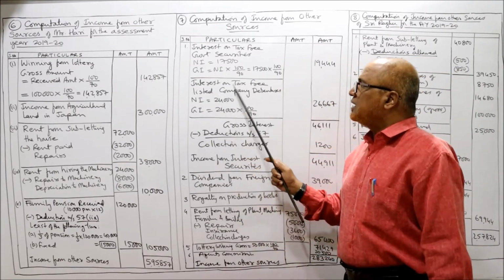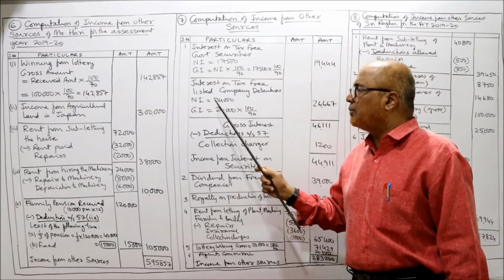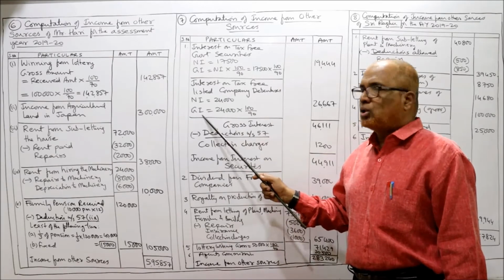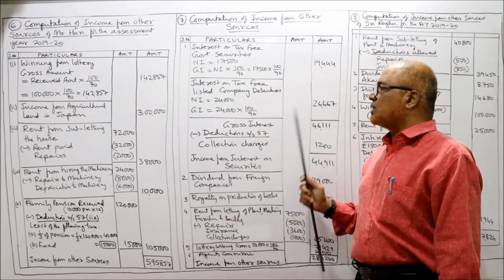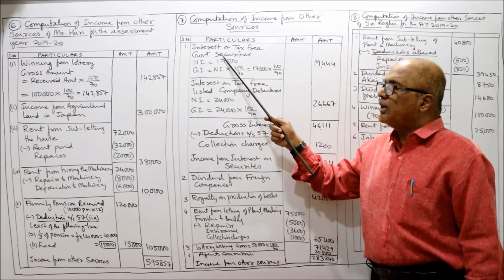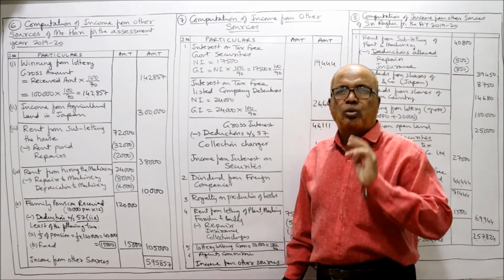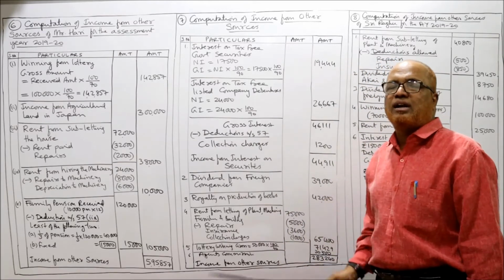Second, interest on tax-free listed company debentures. Again, net amount is given. Net interest 24,000 is given. We want gross. The gross interest is equal to 24,000 into 100 by 90. It comes to 26,667. Now third one. Now first of all, only two securities are given. We are given interest on security only two. So we add up, total gross interest will be 46,111.